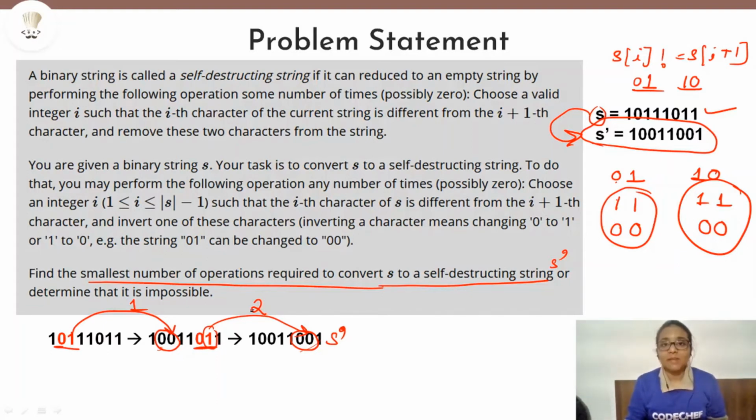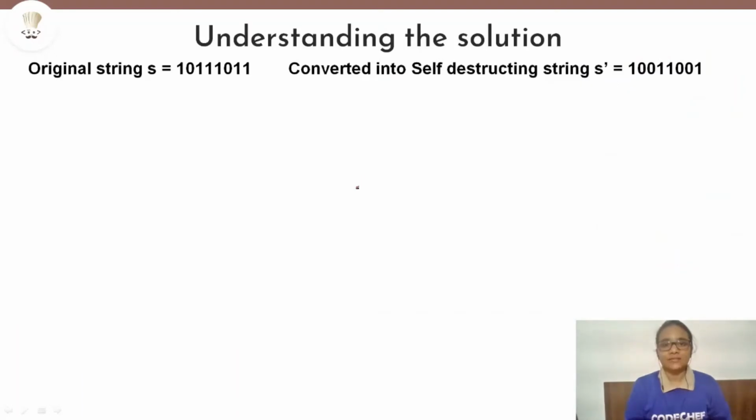There should be some math related to it, right? So let us discuss that now. We have already discussed all the properties of a self-destructing string. If we have to convert our original string s into a self-destructing string, then we have to ensure that s also follows the properties of s'. The first property was that s' should always be of even length. Only then it will be a self-destructing string.